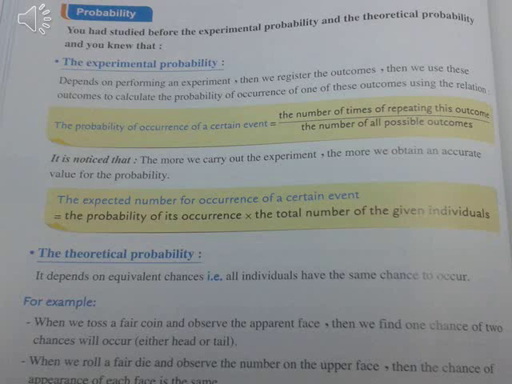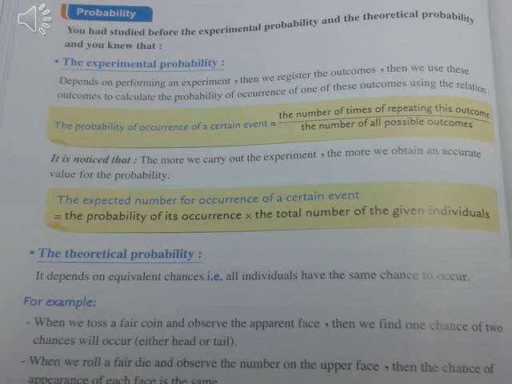Then we use these outcomes to calculate the probability of occurrence of one of these outcomes using the relation: the probability of occurrence of a certain event equals the number of times of repeating this outcome over the number of all possible outcomes. It is noted that the more we carry out the experiment, the more we obtain an accurate value for the probability.